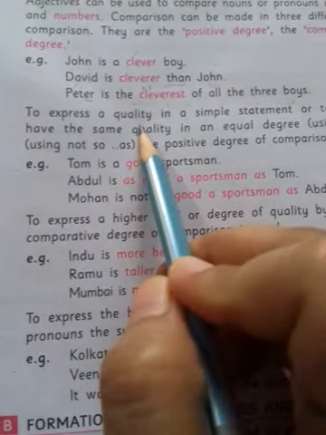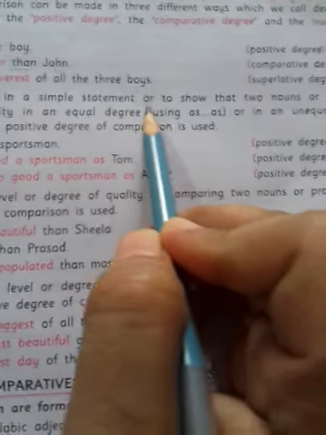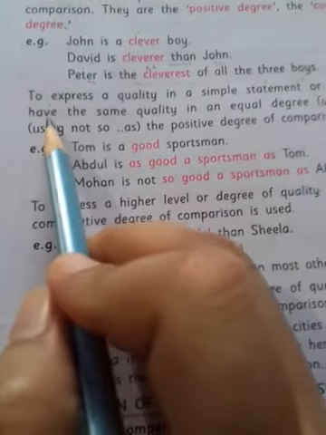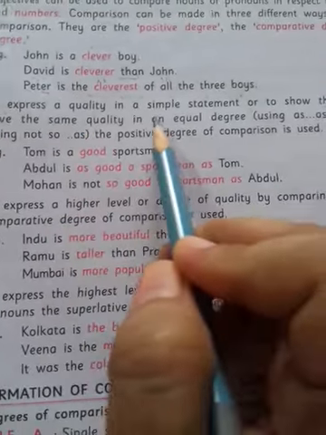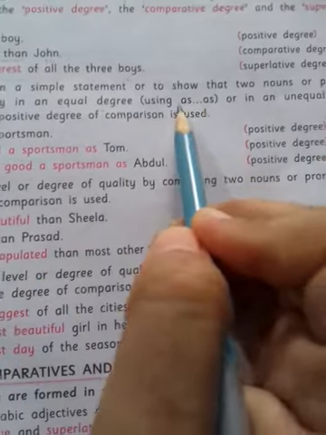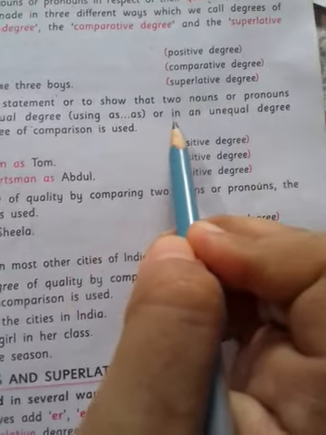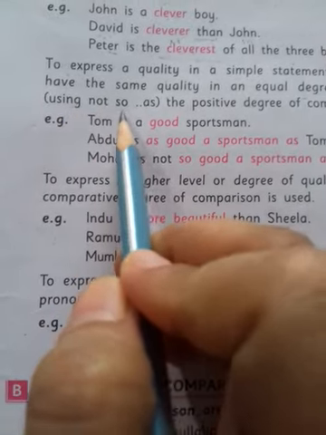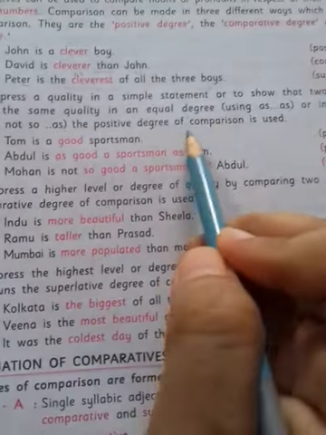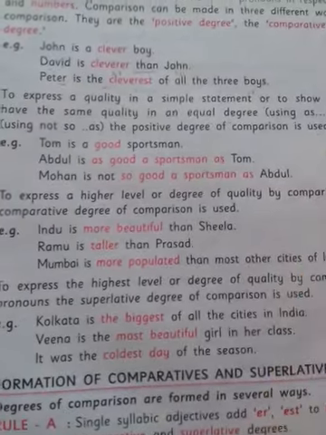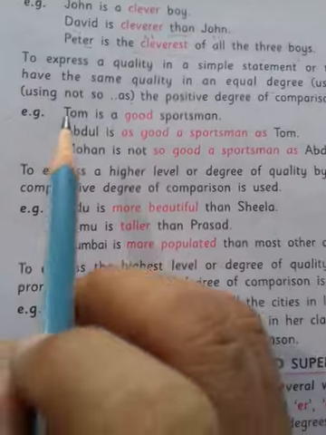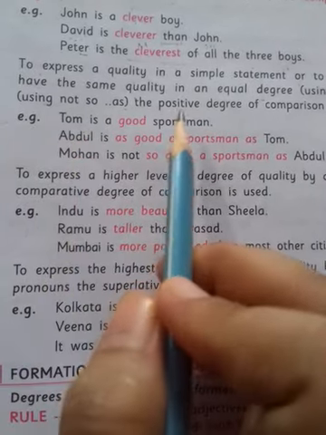To express a quality in a simple statement, or to show that two nouns or pronouns have the same quality in an equal degree using as, or in an unequal degree using not so or not as, the positive degree of comparison is used. Now you see, Tom is a good sportsman. Here Tom is not compared with anyone.